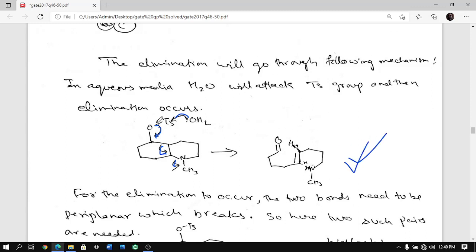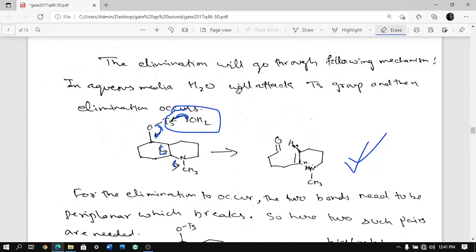You saw OTS. Why OTS? Because oxygen attached to TS is an excellent leaving group. So this water will attack here, this cleaves up, and you get tosyl alcohol, actually para-toluene sulfonic acid, that's the product, and it breaks up and you are getting this.